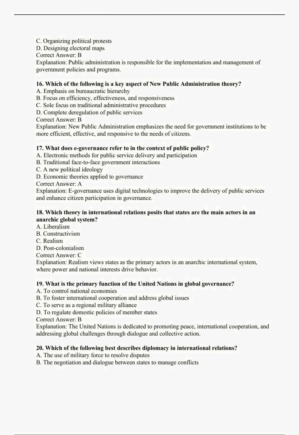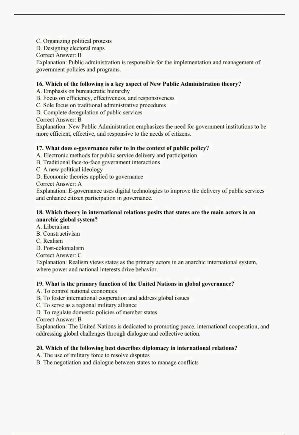17. What does e-governance refer to in the context of public policy? A. Electronic methods for public service delivery and participation. B. Traditional face-to-face government interactions. C. A new political ideology. D. Economic theories applied to governance. Correct answer, A. Explanation. E-governance uses digital technologies to improve the delivery of public services and enhance citizen participation in governance.